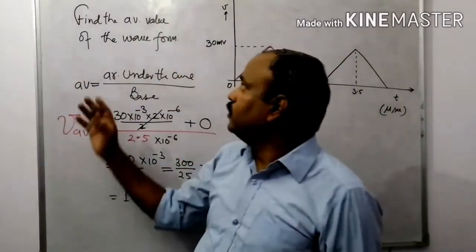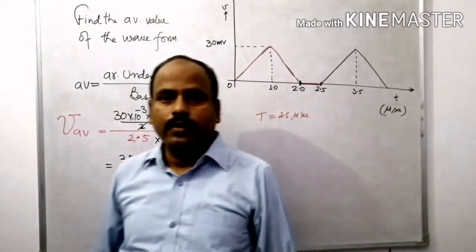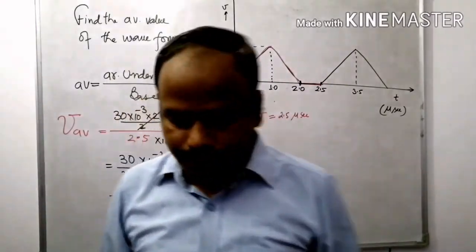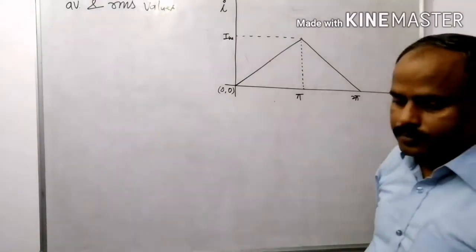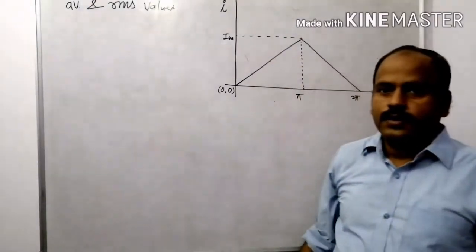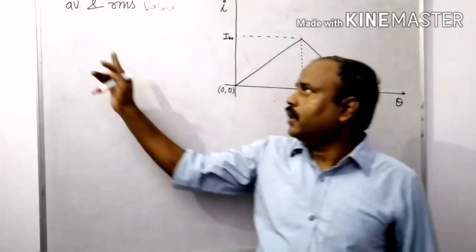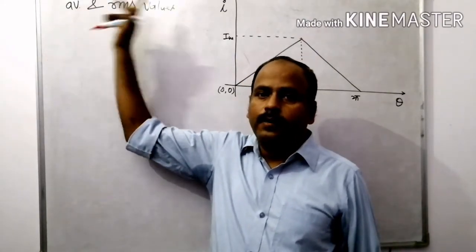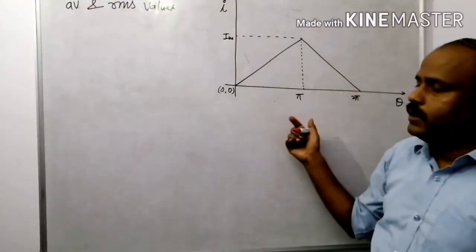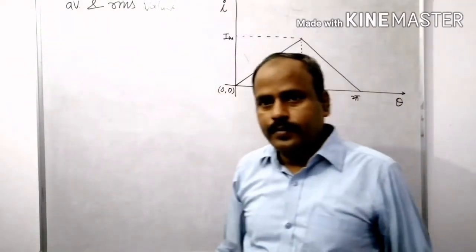Now I'm going to the next example based on RMS value. This is the example in which I am going to calculate average and RMS values for this particular waveform.